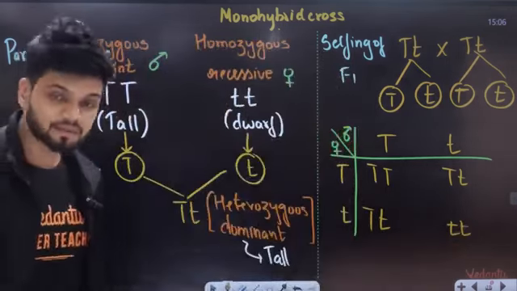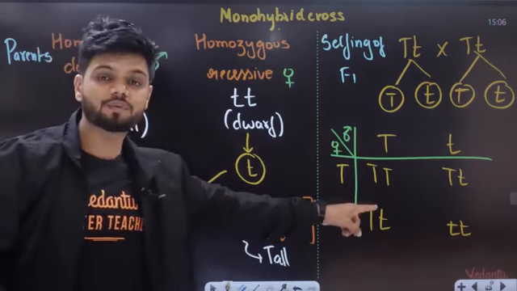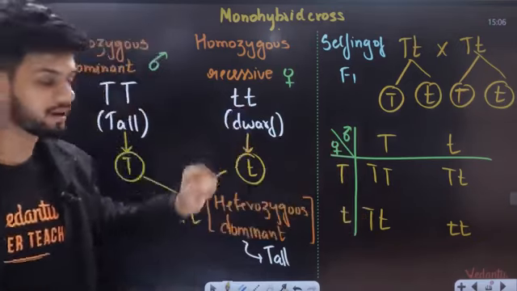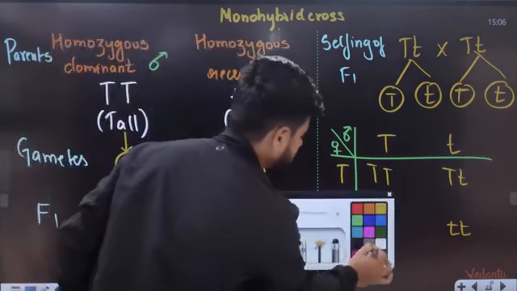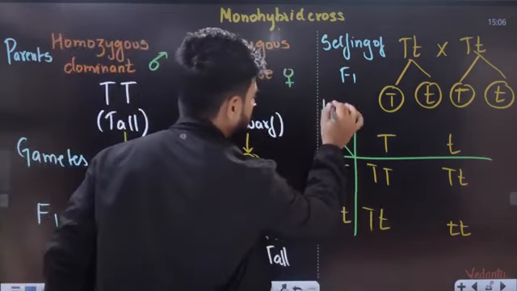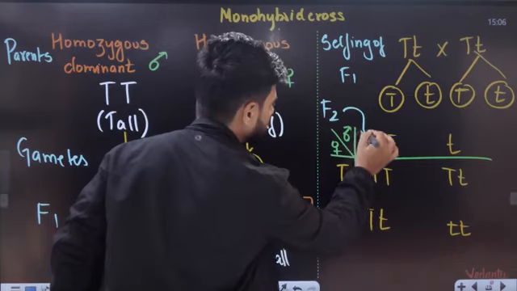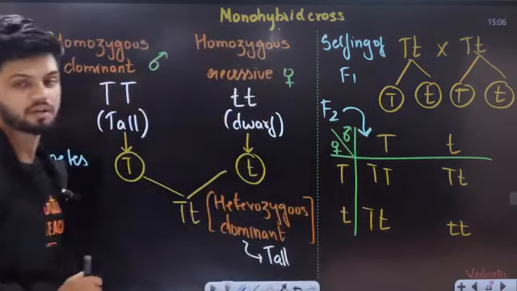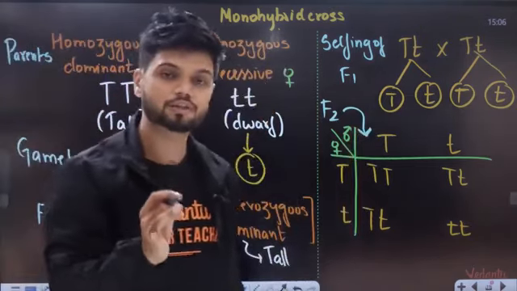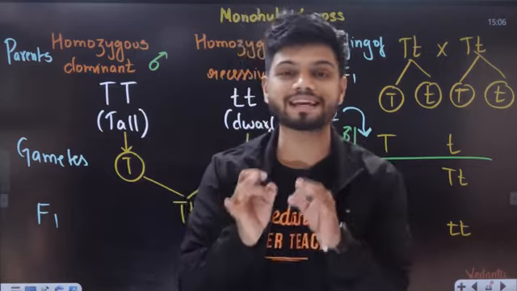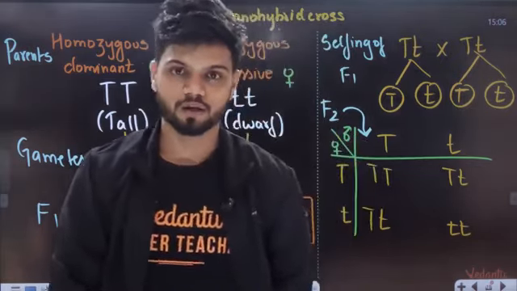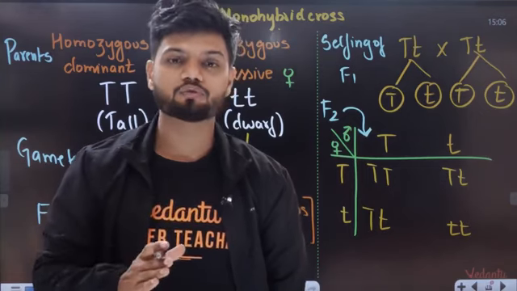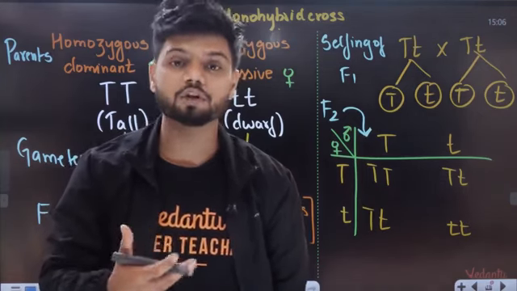So these are the different types of offsprings which we get after F1, and these offsprings are called the F2 generation. Second filial generation. After the first crossing, these are called the second filial generation, also called the F2 generation. Now the last step here is to find the genotypic ratio and phenotypic ratio.